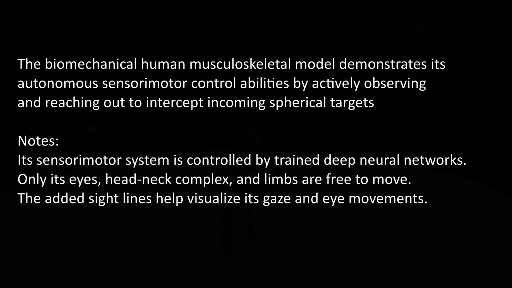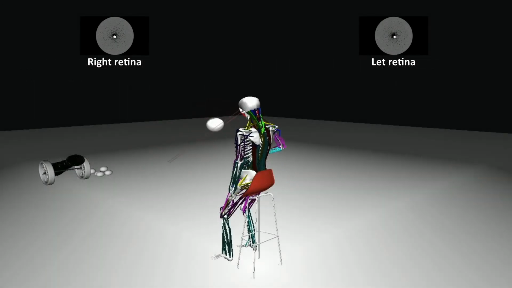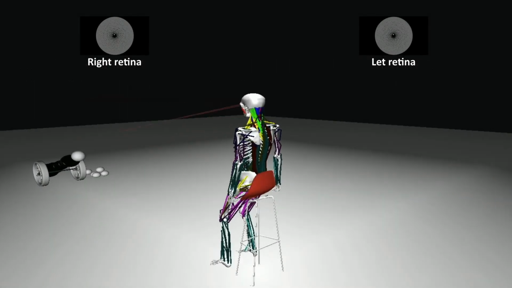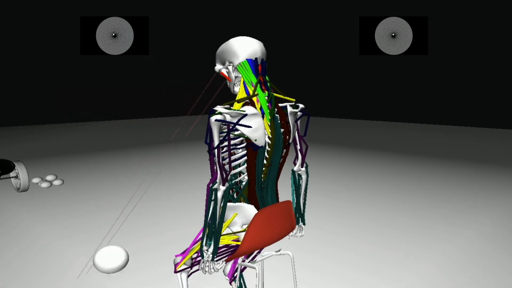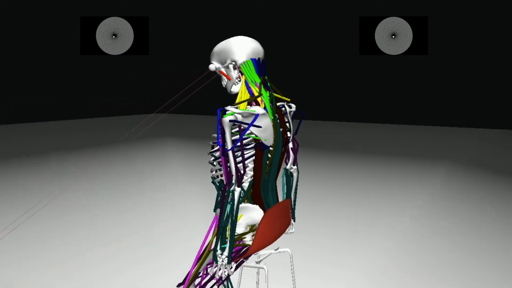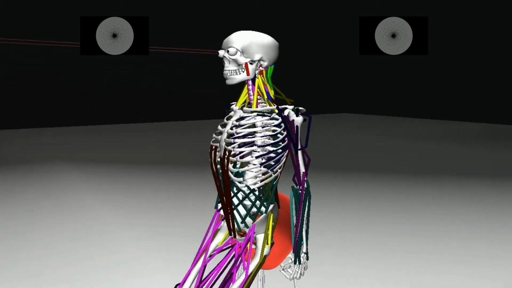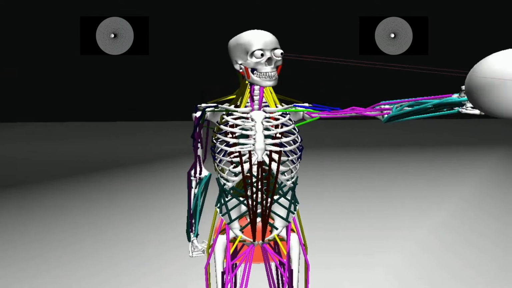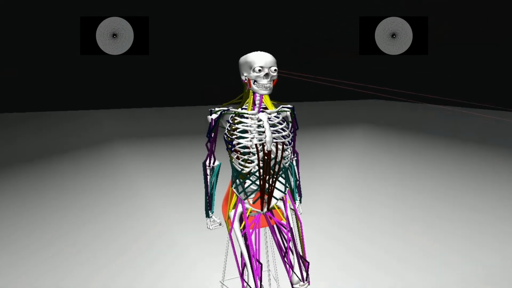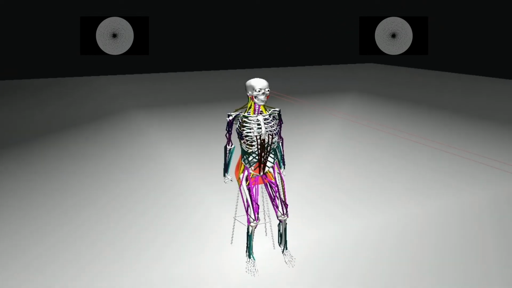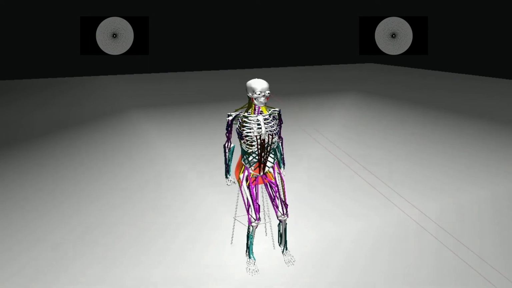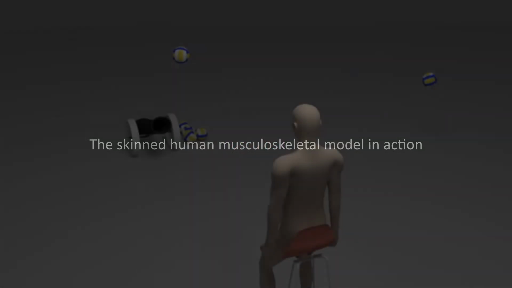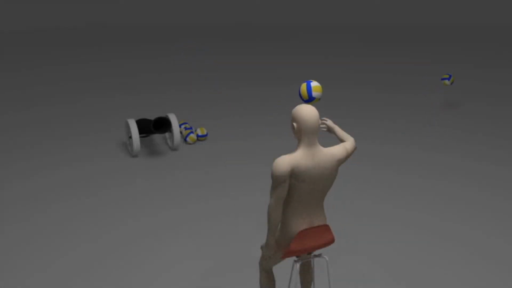Next, we demonstrate autonomous sensorimotor control with our biomechanical human musculoskeletal model. Driven exclusively by the output of the photoreceptors in its retinas, the virtual human observes and reaches out in a controlled manner with its arms and legs to intercept incoming visual targets, actively controlling its neck, head, and eyes in order to do so. Here is the same simulation rendered with a skinned human model.